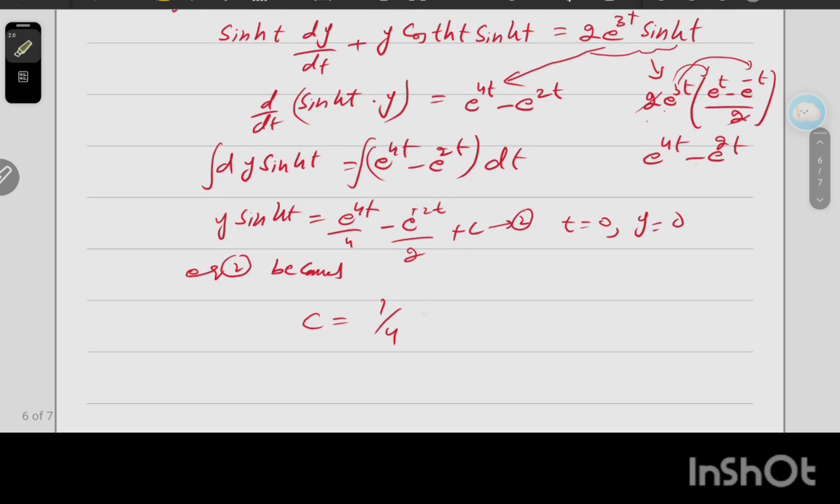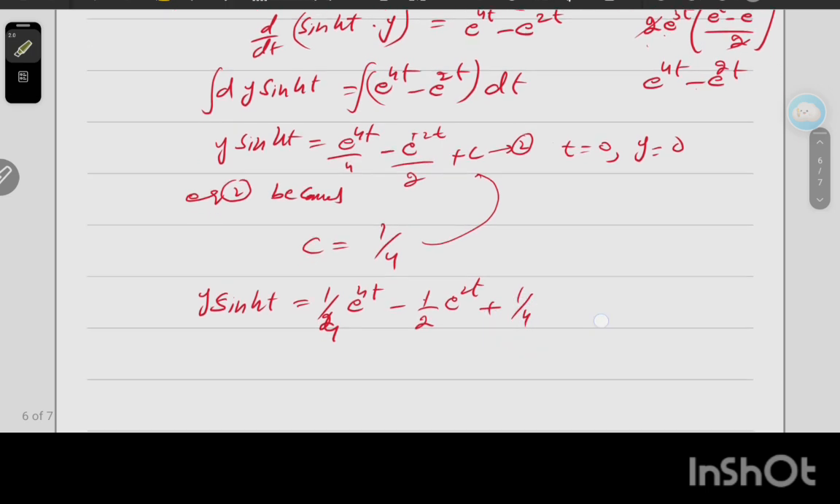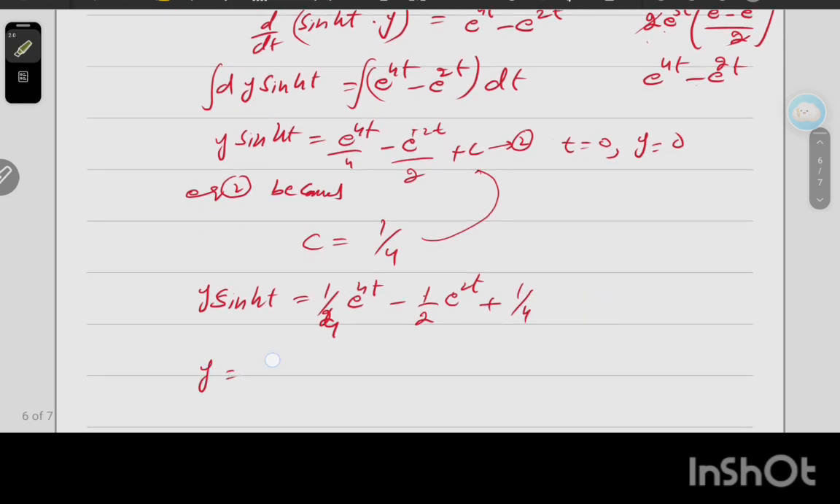Now we have to put c in this equation. We get y sinh t equal to 1 by 4 e power 4t minus 1 by 2 e power 2t plus c, which is 1 by 4. This is our required answer. More simplification: 1 by 4 sinh t, because 1 by 4 will be common, times e power 4t minus 2 e power 2t plus 1. This is our required answer.